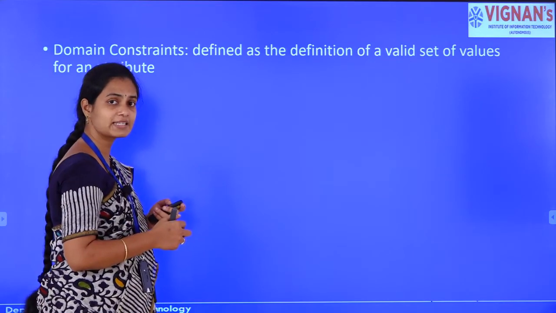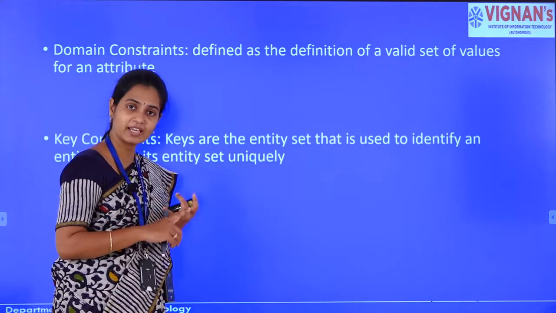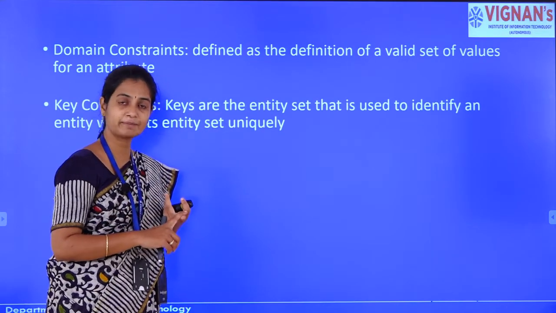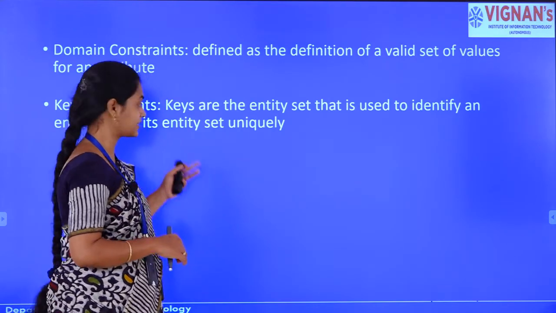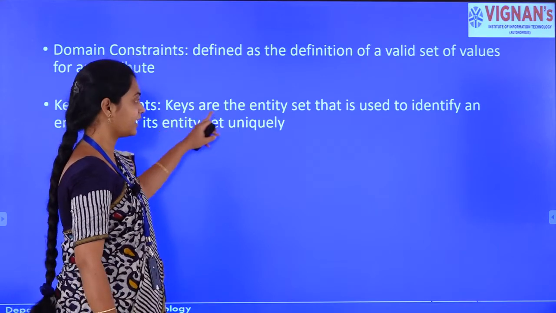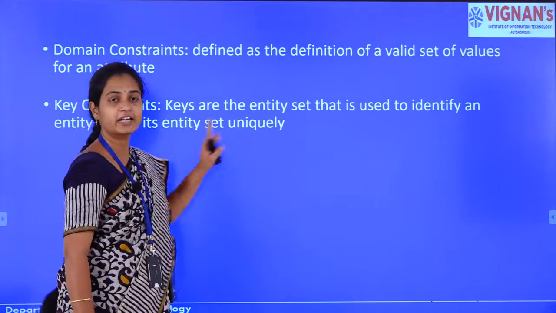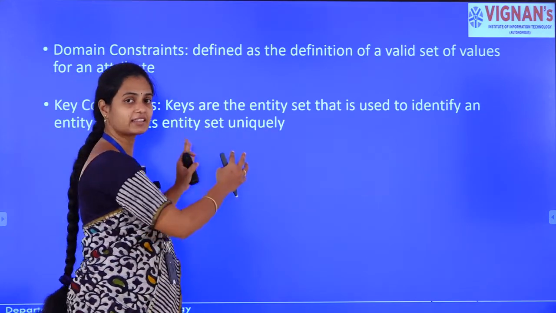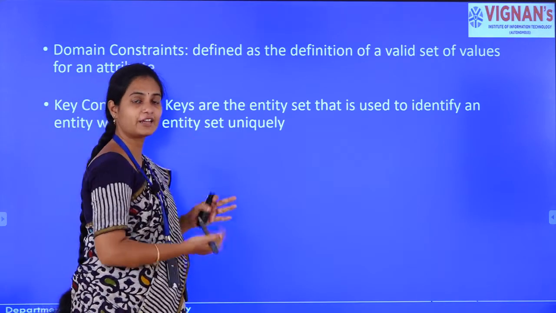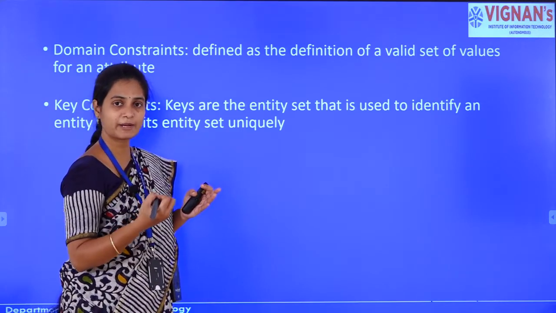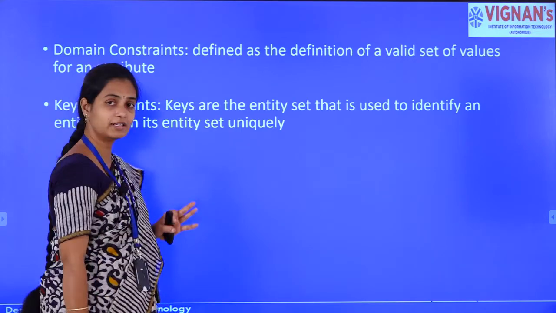So, what are the examples here? Not null is an example, unique is an example, check is an example, right. We have seen all the examples. So, what is the second one? The key constraints. What is key constraints? A key by which we uniquely identify within an entity set is nothing but a key constraint. What is an example here? The primary key. How do we choose a primary key for a relation? That is nothing but a key constraint.